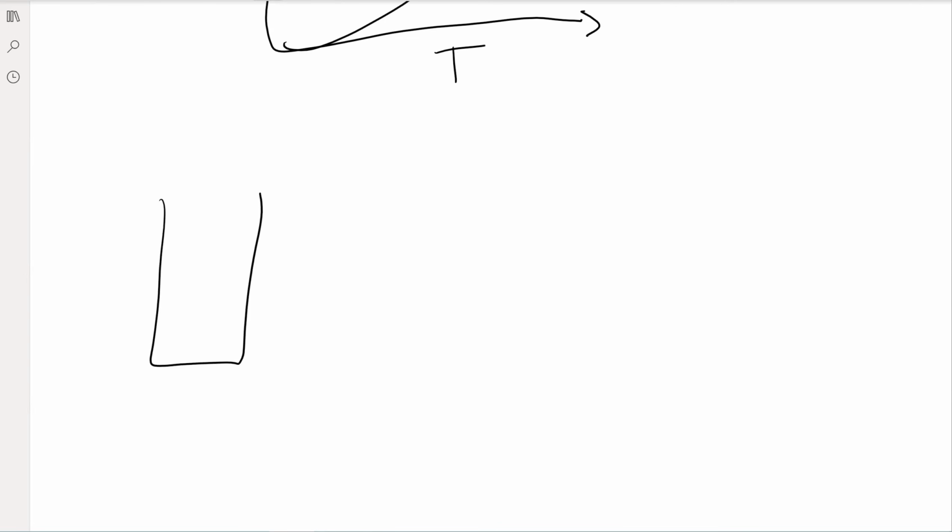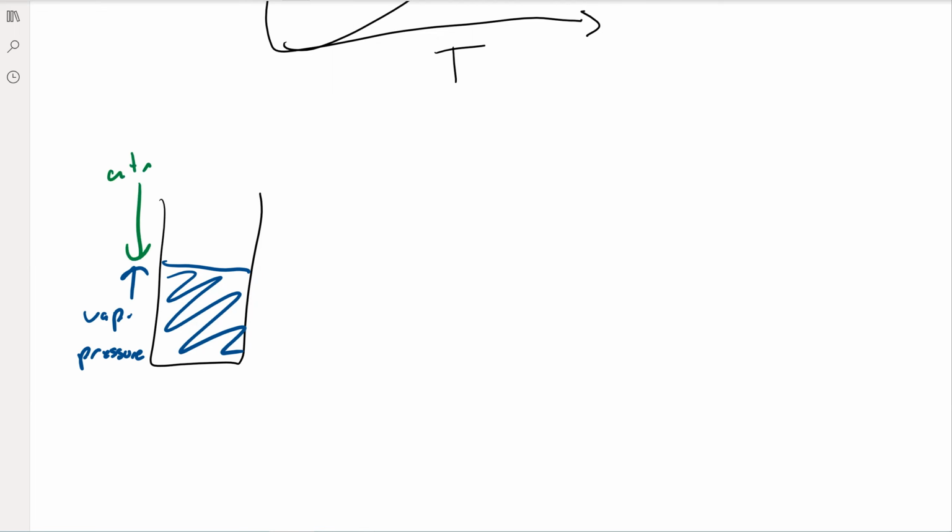Let's take a look at what's going on kind of in our cup here. So we've got our little cup of water, and it's exerting some kind of vapor pressure. Right? Some of these molecules are turning into gas, and that gas is pushing up against the atmosphere. So the atmosphere is pushing down on our cup of water, and our cup of water is pushing up against the atmosphere. What happens when we heat it?